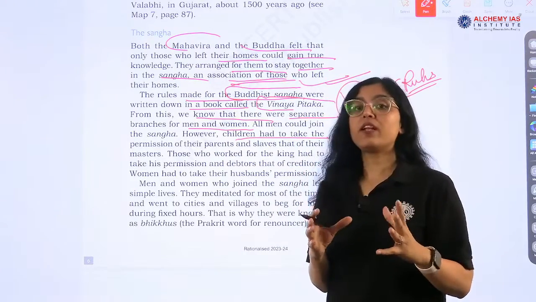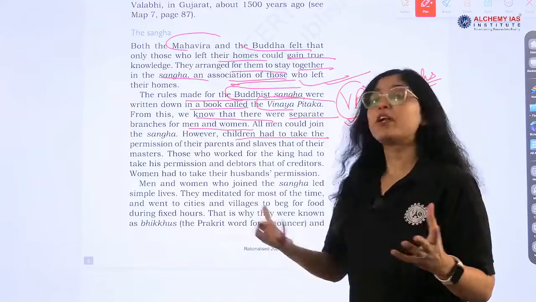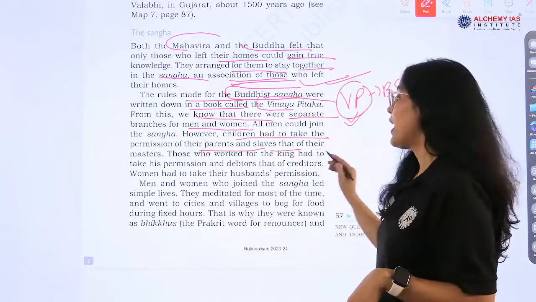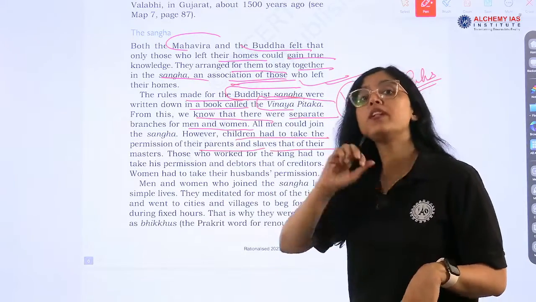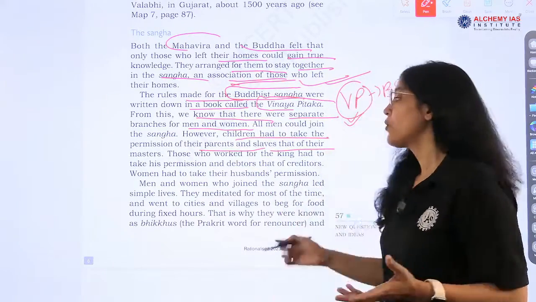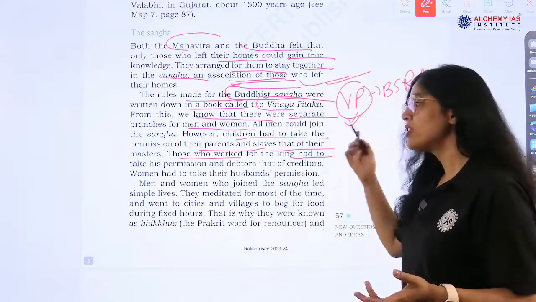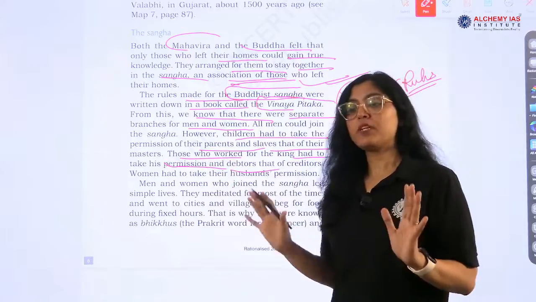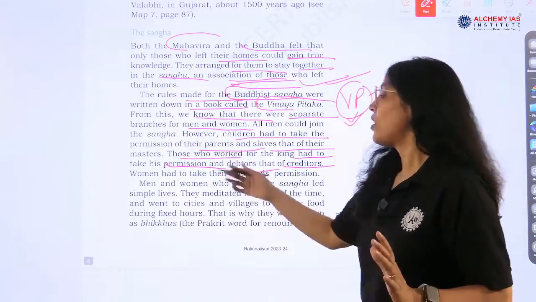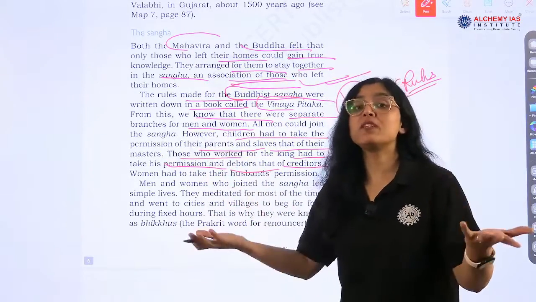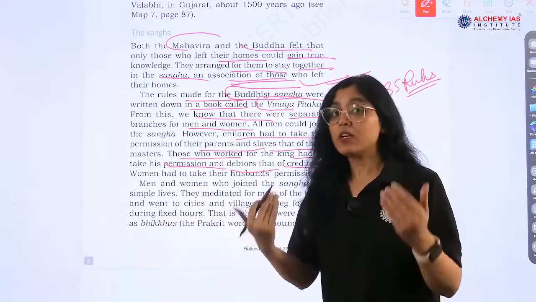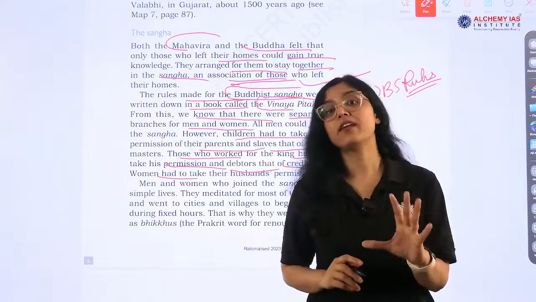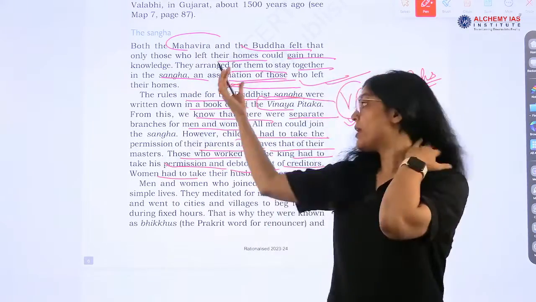Whoever people were there, sections of people, right? They had to take permission. Like children had to take permission of their parents. Slaves had to take permission of their masters. Then only they were able to join the Sangha. Those who worked for the king had to take permission, and debtors, that of creditors. So responsibilities have been given. All have to take permission and free themselves, and then they come and join Buddhism, right? Women had to take their husband's permission. It is clearly written. Anytime any question can be made from this information.